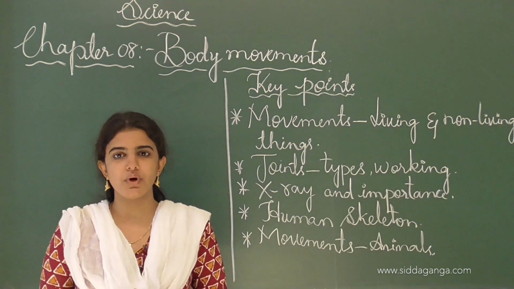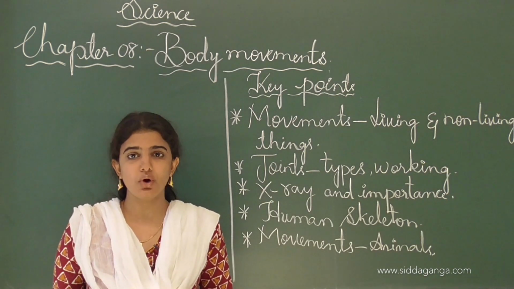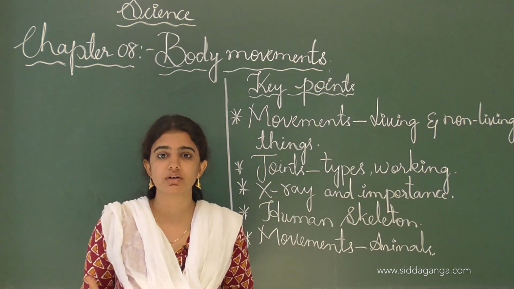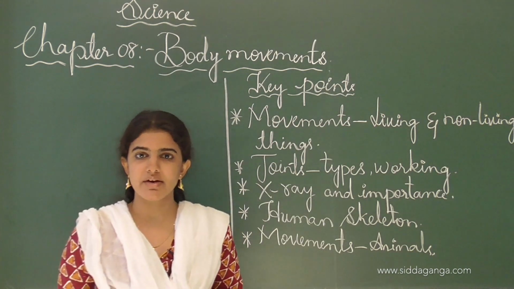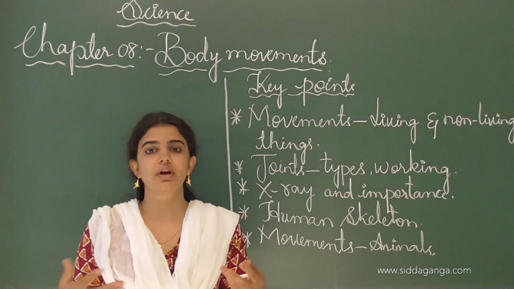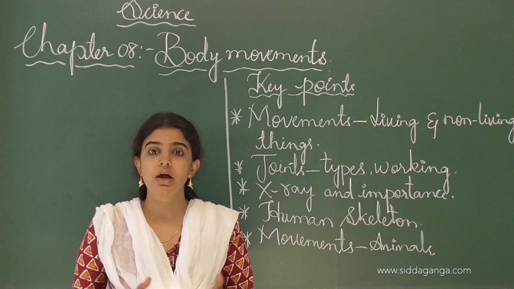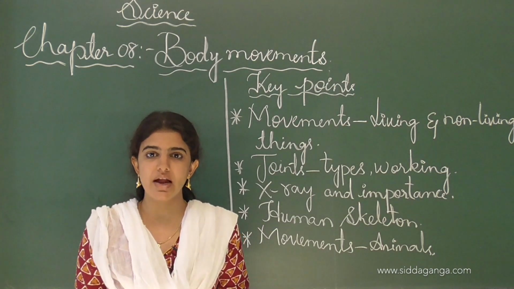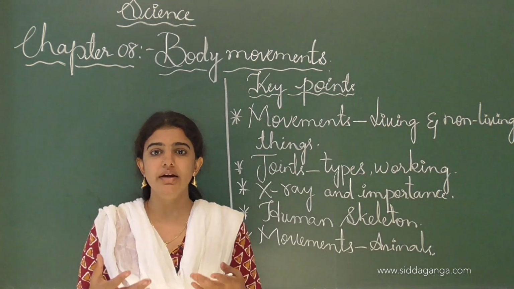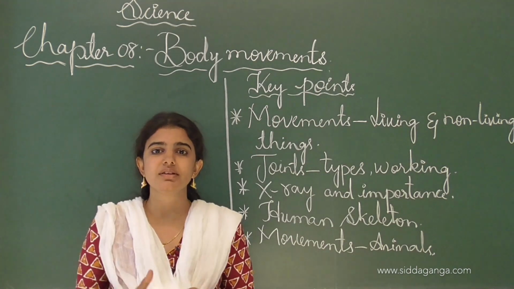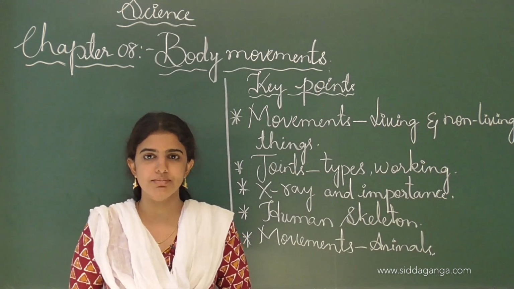When we hear the word movements, we think of the varieties of movements taking place in the environment. In our body also there are varieties of movements that take place: blinking of the eyes, movement of the hands, movement of the legs, and breathing out and breathing in. These are examples of movements.